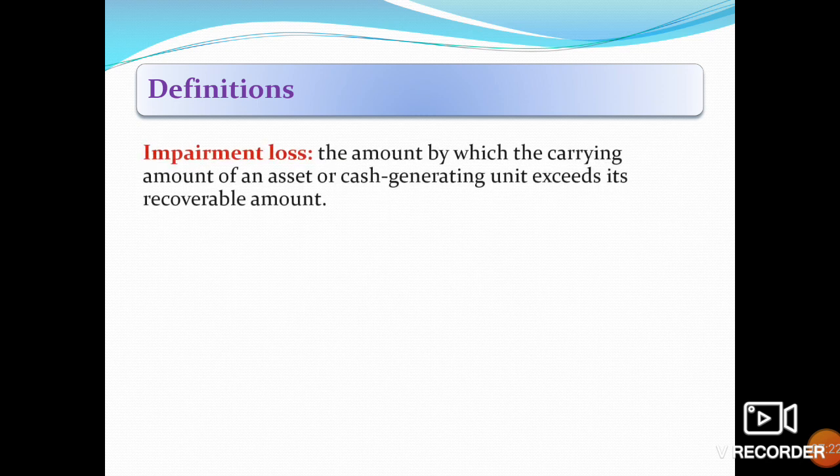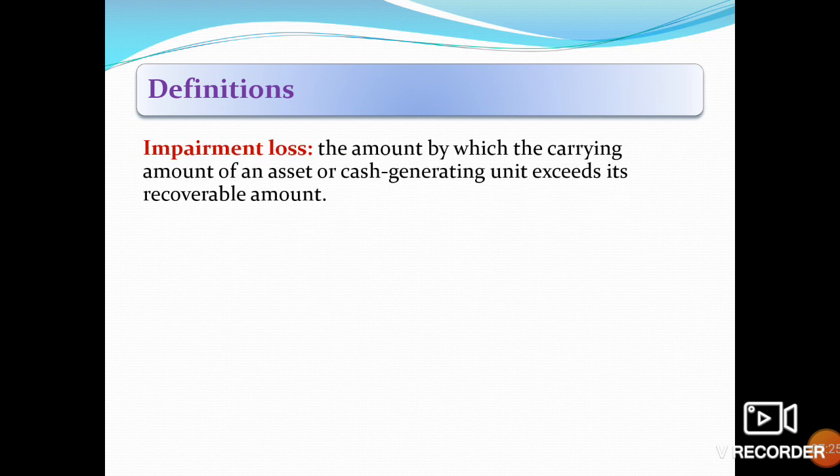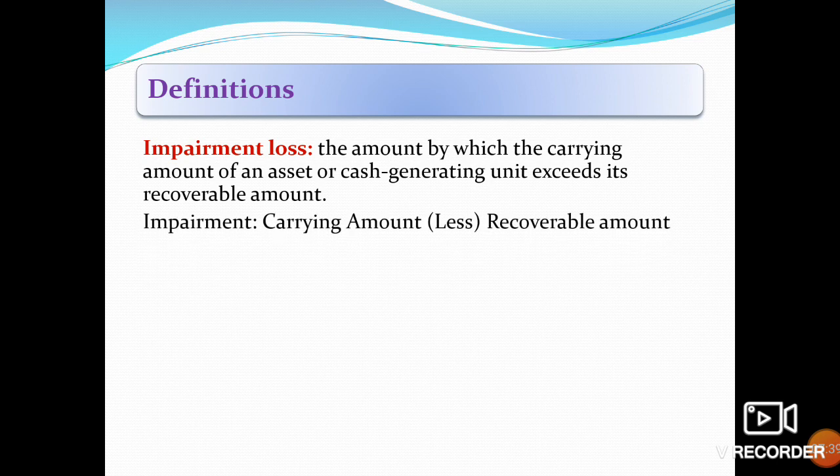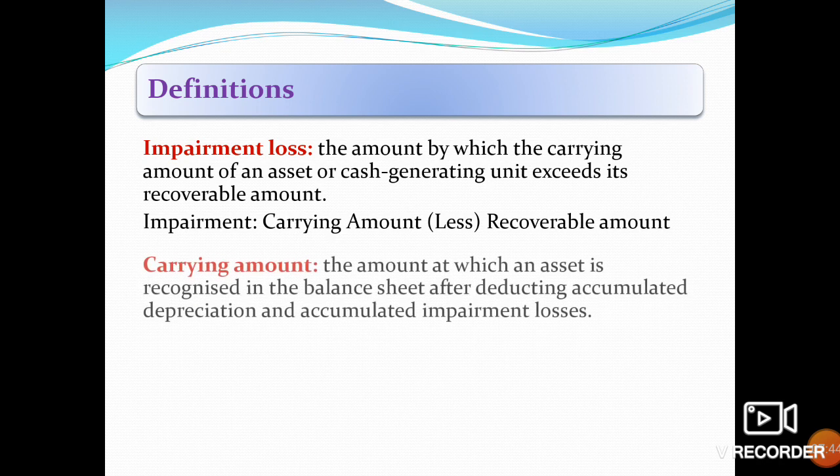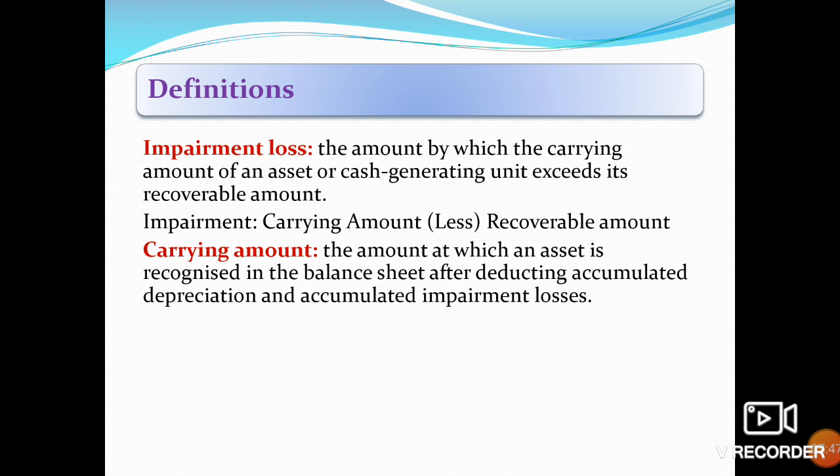Definition: impairment loss. What is the impairment loss? The amount by which the carrying amount of an asset or cash generating unit exceeds its recoverable amount. Means carrying value less recoverable amount is equal to impairment. Carrying amount: what is the carrying value? The amount at which an asset is recognized in the balance sheet after deducting accumulated depreciation and accumulated impairment losses.